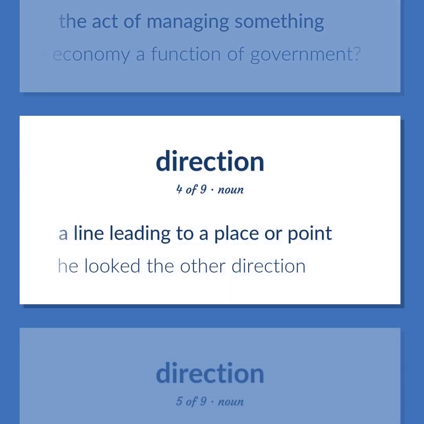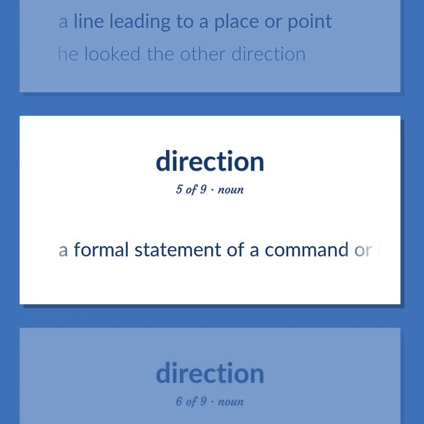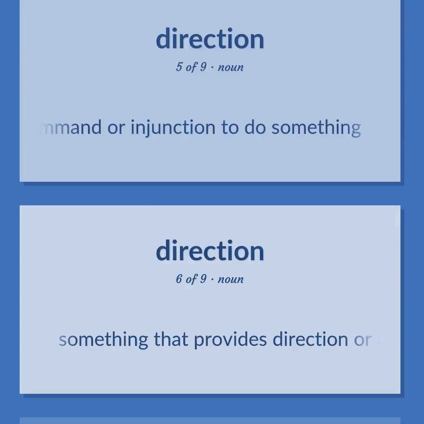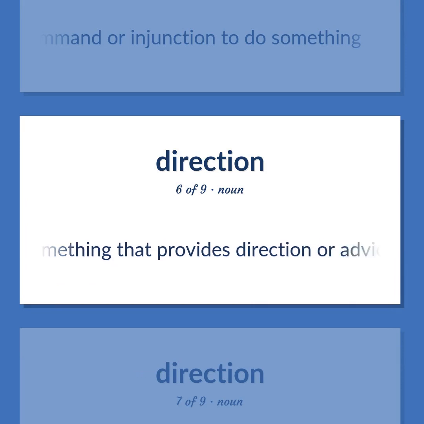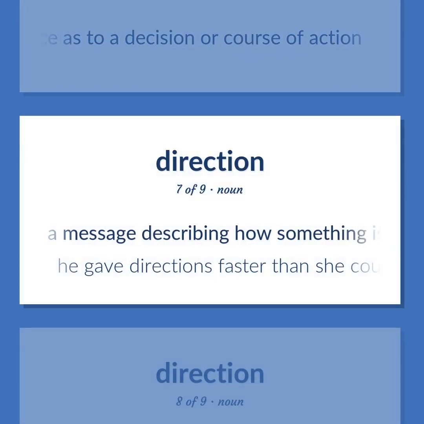A line leading to a place or point. He looked the other direction. A formal statement of a command or injunction to do something. Something that provides direction or advice as to a decision or course of action. A message describing how something is to be done.